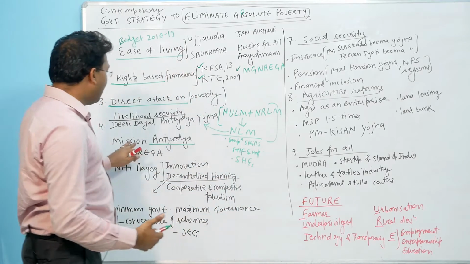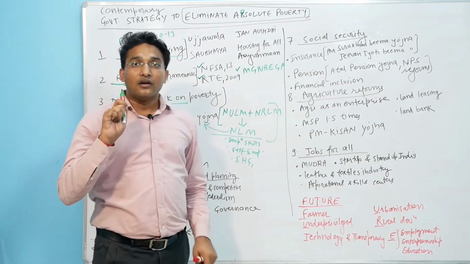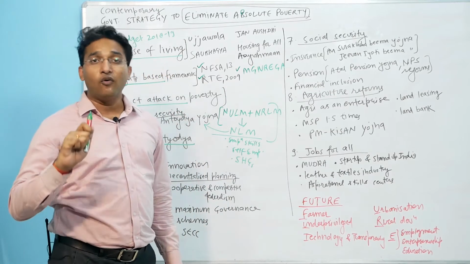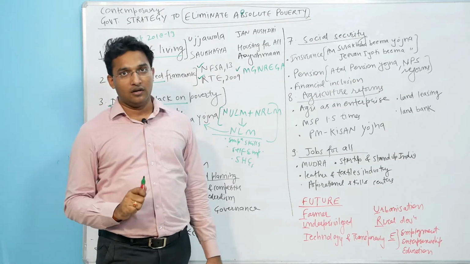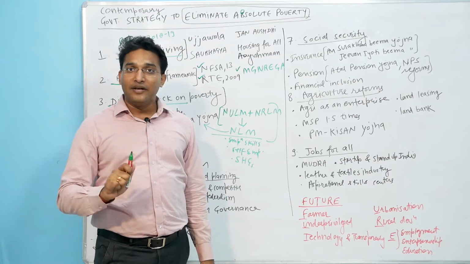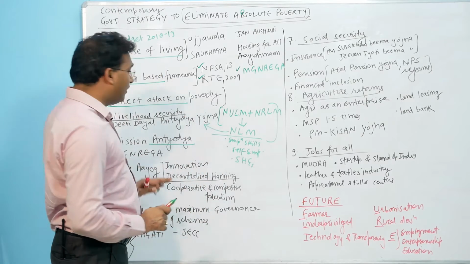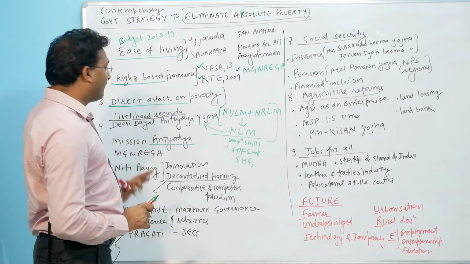So this Mission Antyodaya is targeting 50,000 gram panchayats which have 1 crore households, to lift those people out of poverty. Then MGNREGA we have already seen. So this is for the livelihood security.